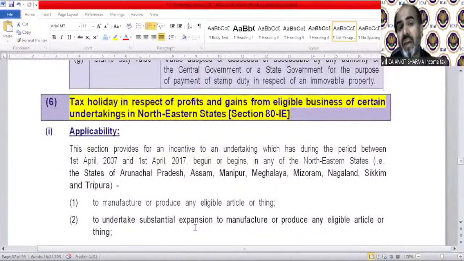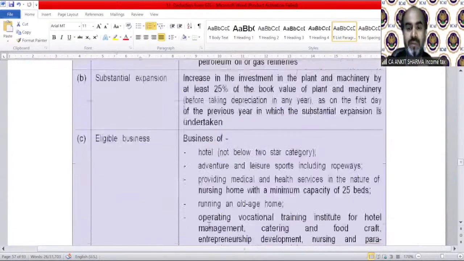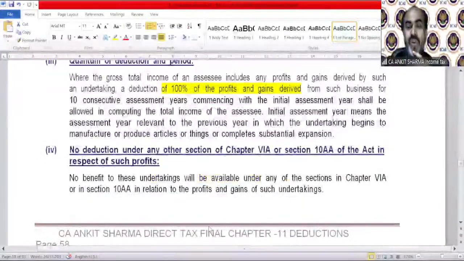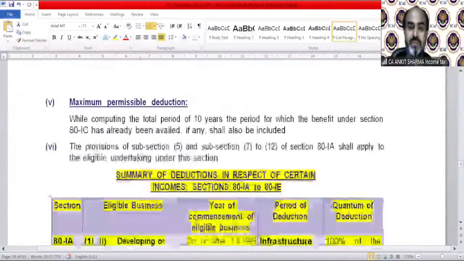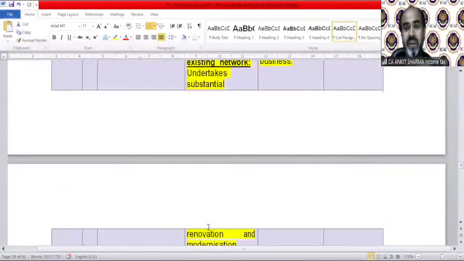Now 80-IE is for the northeastern states, that is Arunachal Pradesh, Assam, Manipur, Meghalaya, Mizoram, Nagaland, Sikkim and Tripura. I just told you a trick. So how can you learn these 8 states' names? If you learned it, very nice. If you didn't, please find your trick to learn all these things. The deduction is 100% of profit. This is a diagram. I told you it's very wonderfully drafted for your help.